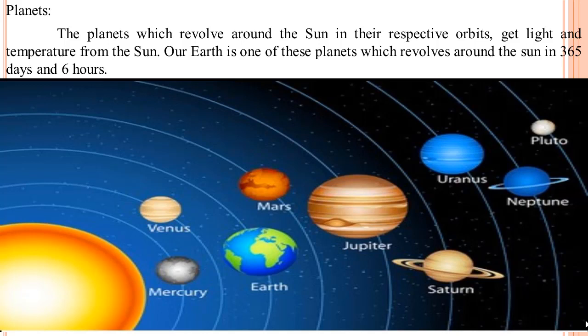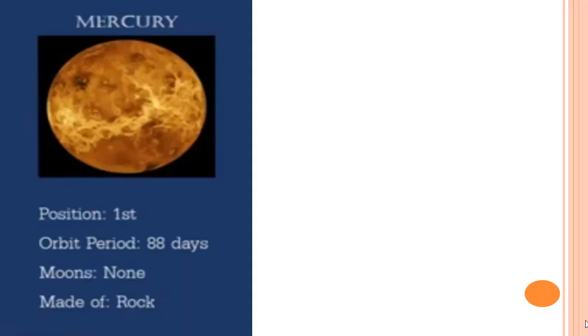Our Earth is one of these planets which revolve around the Sun in 365 days. In the given picture you can see that at number 3 our planet Earth exists, and it moves in its orbit and completes its revolution, meaning a complete circle around the Sun, in 365 days and 6 hours. Now we shall get information about each planet.